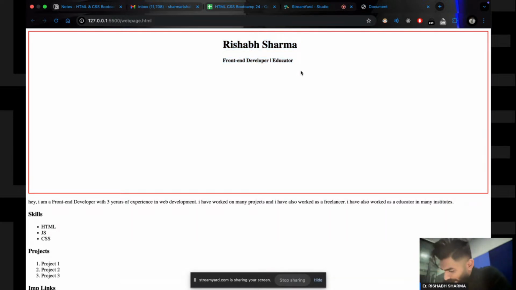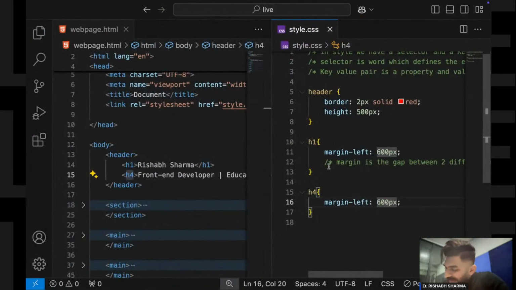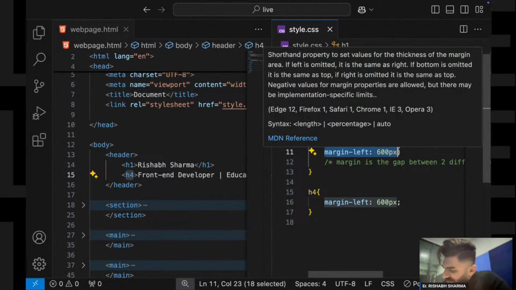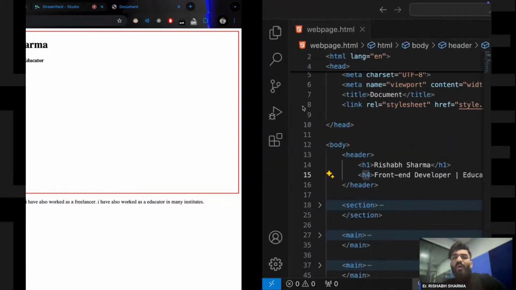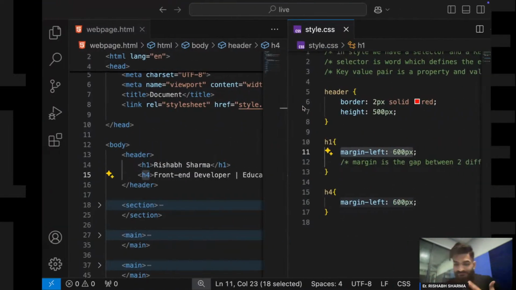Basically that is a problem, right? So we have a problem. If I am aligning my element to the center by using margin left, margin right, we can never say that it is exactly in the center. So this is a problem, right? Now how can we find a solution?